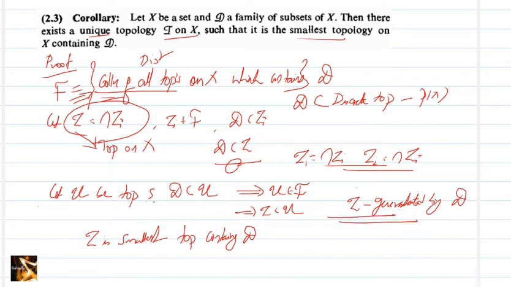Now we can move on to more examples of topological spaces. First one, usual topology on R or any Euclidean space. This topology is defined as the topology induced by the Euclidean metric.